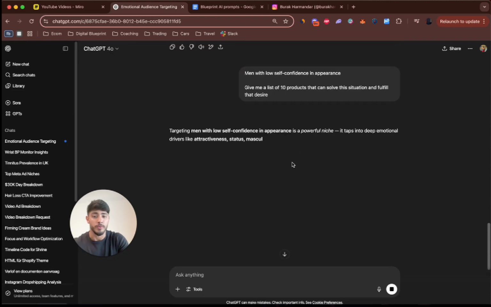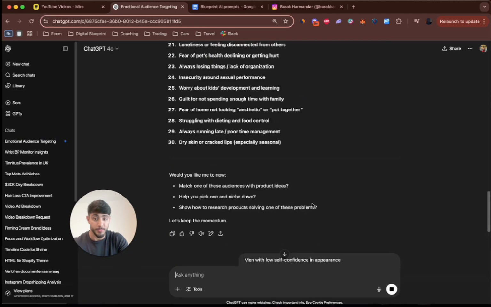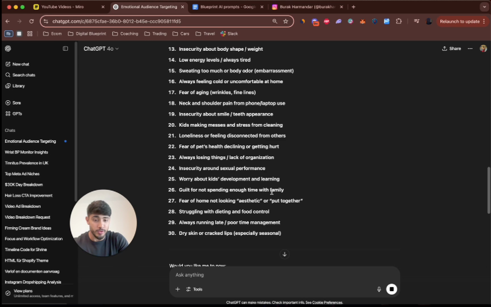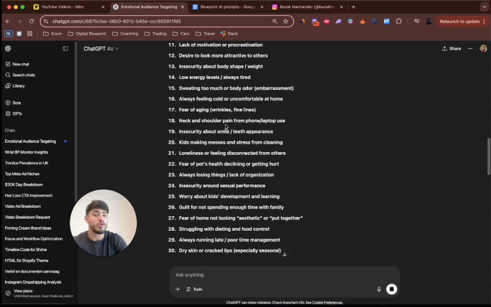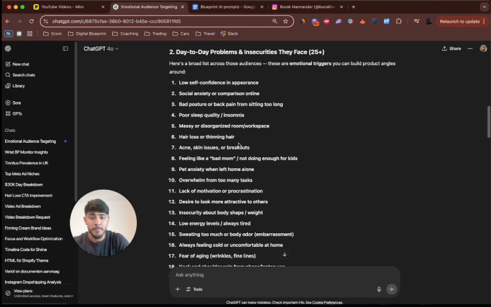Now, all it's going to do is give us products. But before that, we have all these things you can take. You don't have to go with the one I went with. You can also focus on women, or on older people, like elderly people. For example, hair loss or thinning hair is a good one, you can sell gummies and stuff to that. Poor sleep is a big one too.